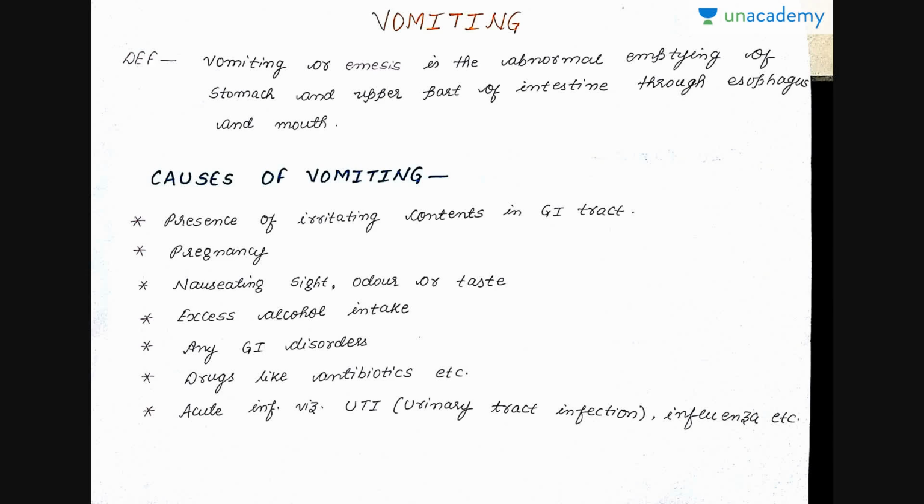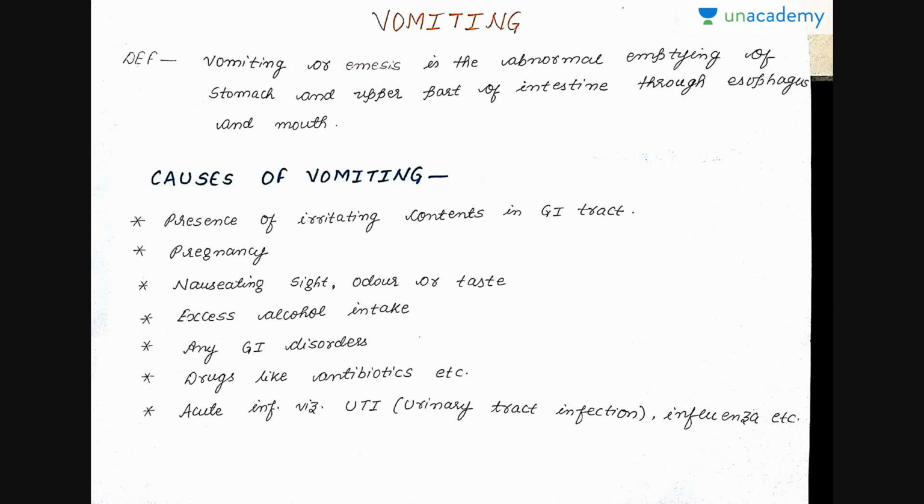The next can be nauseating sight or odor or taste, excess alcohol intake, any GI disorder, drugs such as antibiotics, or any acute infection such as UTI, that is urinary tract infection, influenza, etc.